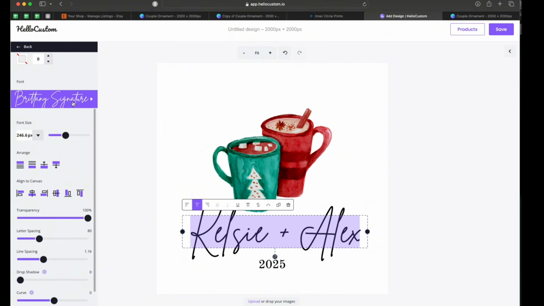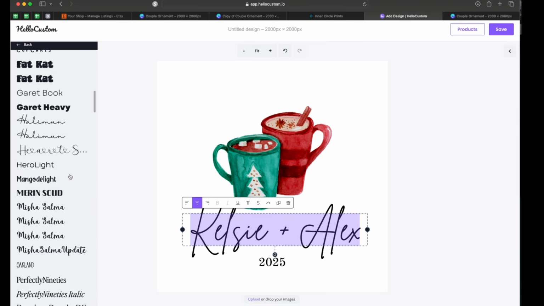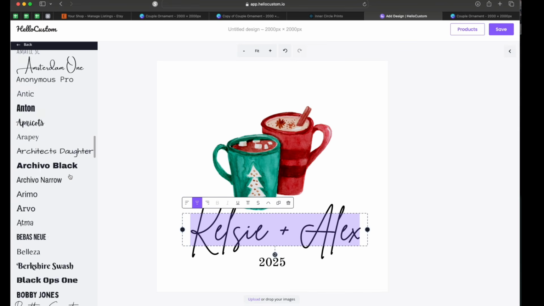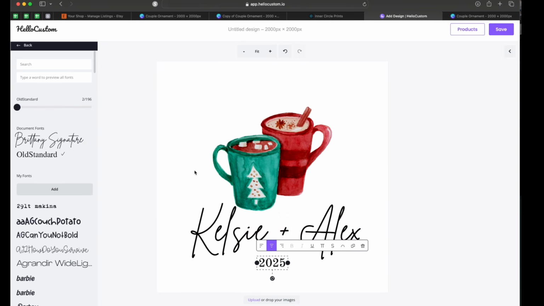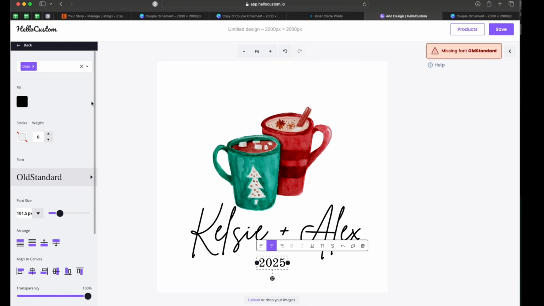I'm going to assign the font. This is where, if you're using Hello Custom, you need to make sure that you're using fonts that are already here in their system, or fonts that you can download from Creative Fabrica or elsewhere and upload in here. You would then click add and add the font. This one I'm tagging with date, text input, required, and save.